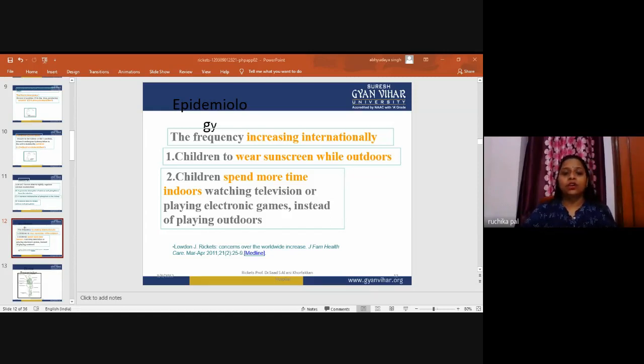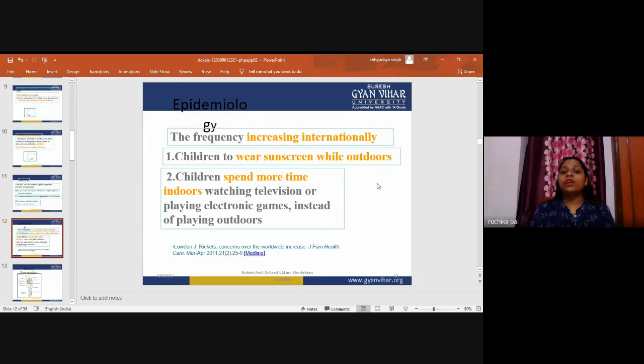Now, this is about the epidemiology, the frequency increasing internationally. As I have discussed about the history, in these advanced days, children wear sunscreen while outdoors, so they have a chemical covering on the skin, and vitamin D synthesis is not occurring under the skin.